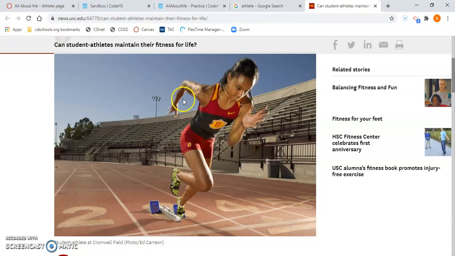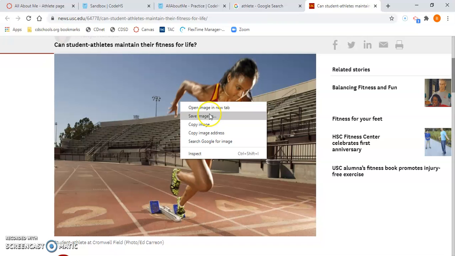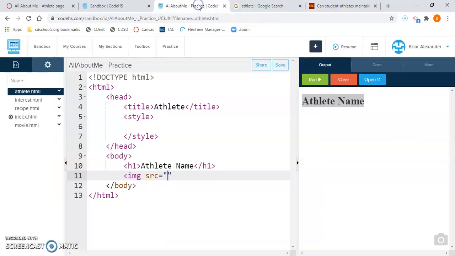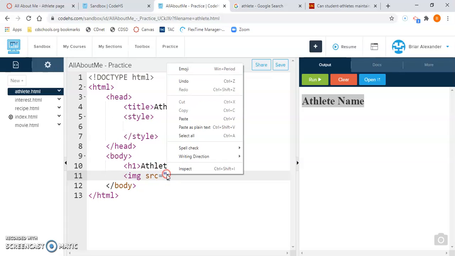Once you have the photo open on a web page, you would right-click on it. And then you would do copy image address. You've got to select this one right here, copy image address. You click it, and then you come back into CodeHS, and you're going to paste it inside of the quotation marks.